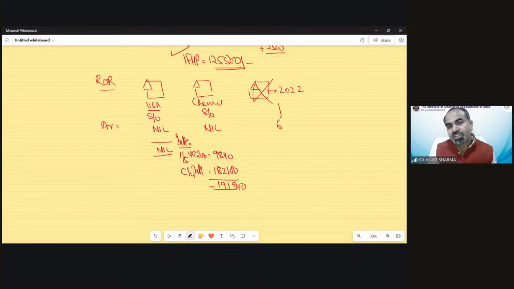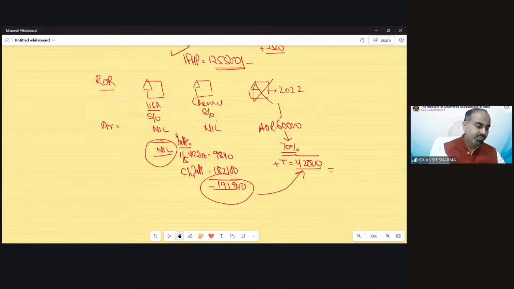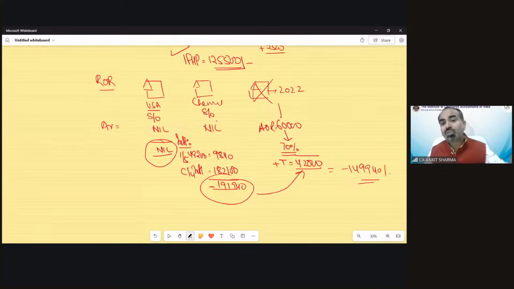From this property, she received arrears of rent of 60,000. So we have discussed the provision. If there's any arrears of rent recovery, 70% of this is going to be taxed. 30% deduction, 70% is going to be taxed. So this would be my income from house property from this house. So there would be nil value from this house, profit from this house. This could be set off: 1,91,940 less 42,000. So my net loss would be 1,49,940 rupees under the optional tax regime.